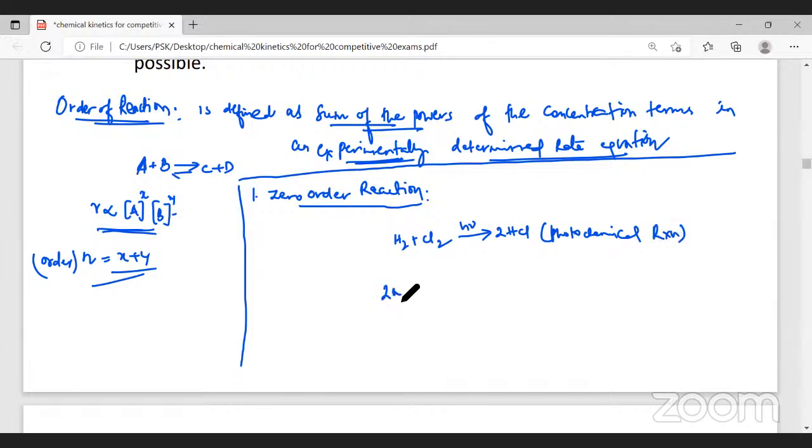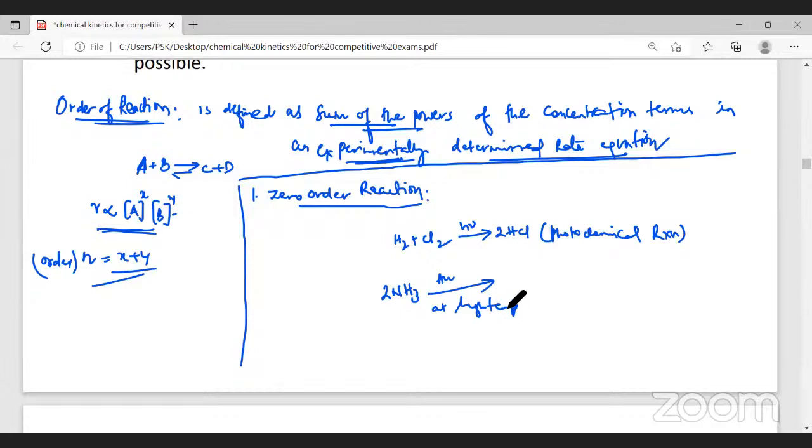Second, when you pass ammonia gas on the surface of gold at high temperature, I think it is 773 Kelvin. The temperature is 773 Kelvin. Let's see, I don't remember. All right, what high temperature?